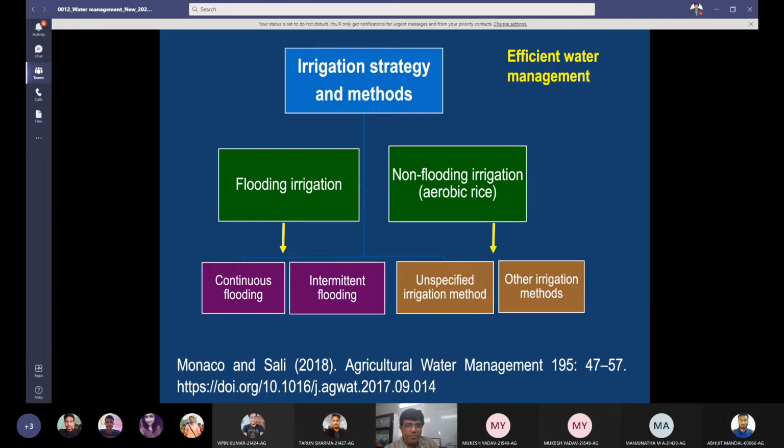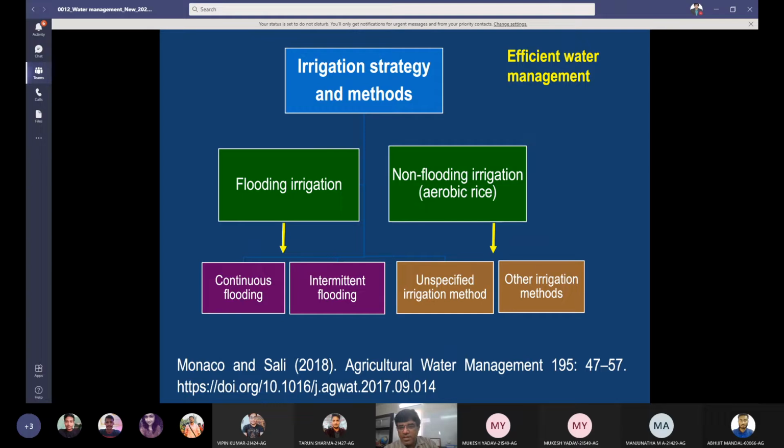One is flooding irrigation, the flood method, the most common method. The other is the non-flooding irrigation method, which is practiced in aerobic rice. Flooding irrigation is mostly in transplanted rice. In flooding irrigation, you can divide it further into two: continuous flooding and intermittent flooding. Intermittent flooding means a kind of alternate wetting and drying.